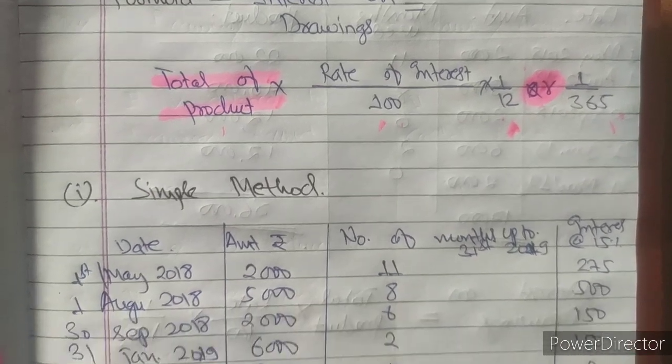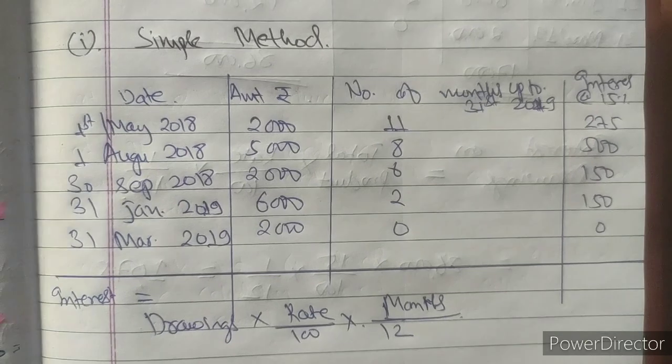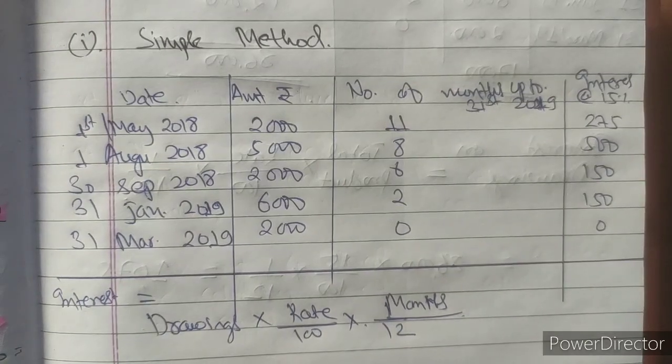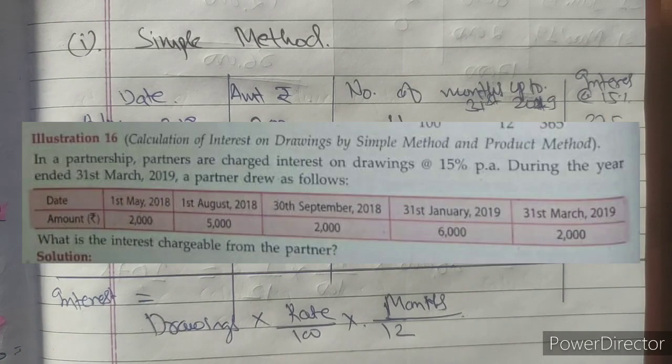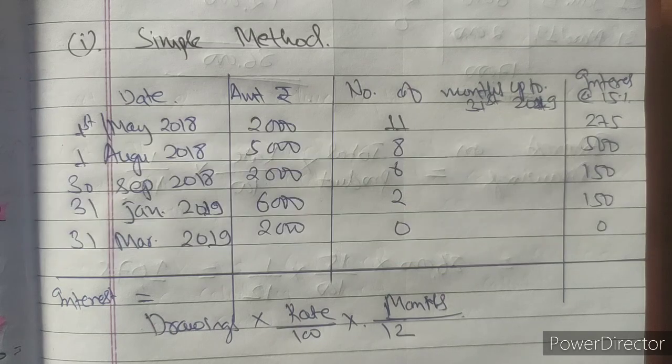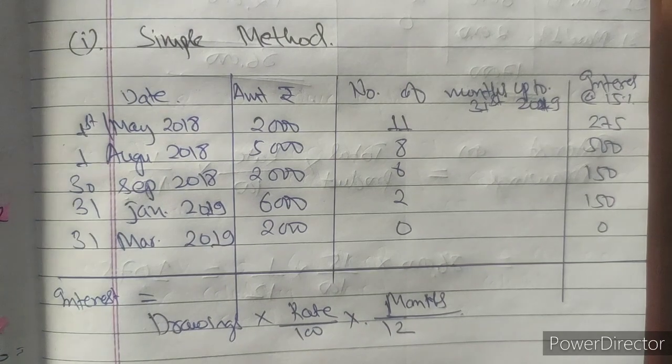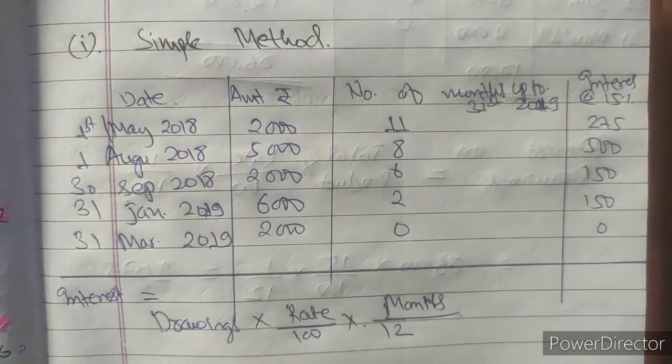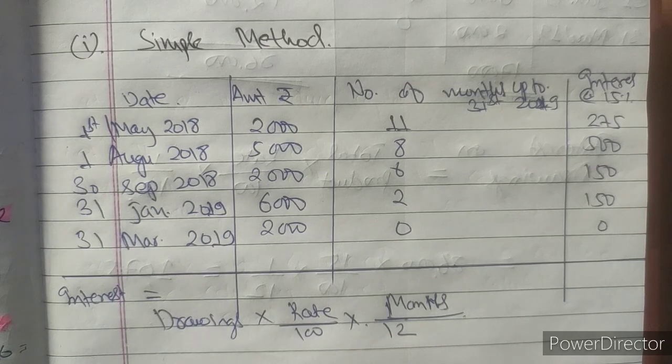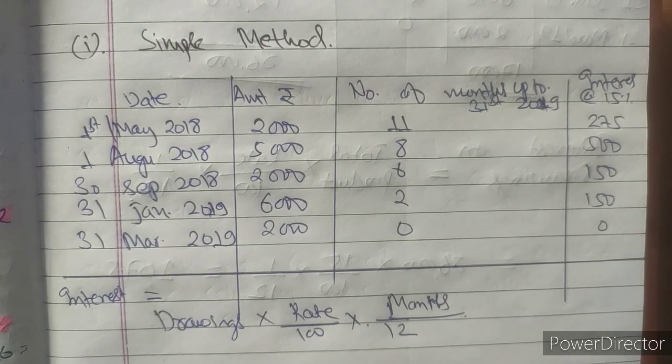Let us move to the example. There is one example in your book, one illustration. The illustration is at present on your screen. You can take out a screenshot also. If you have books, you can go through the books also. The question is from the illustrations only: calculation of interest on drawing. Let us move to the question. First, let us solve this question by the simple method.